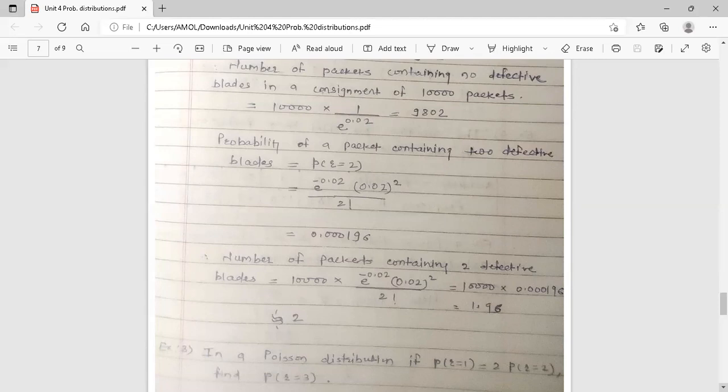So multiply that probability of a packet containing 2 defective blades by 10,000 and simplify it. So it is equal to 1.96. 1.96 means approximately 2. So there are only 2 packets containing 2 defective blades in a consignment of 10,000 packets.